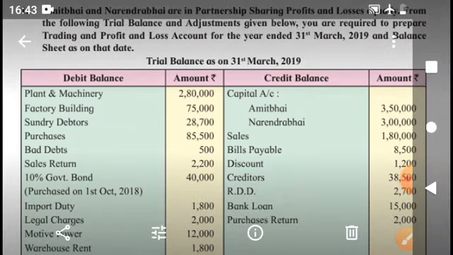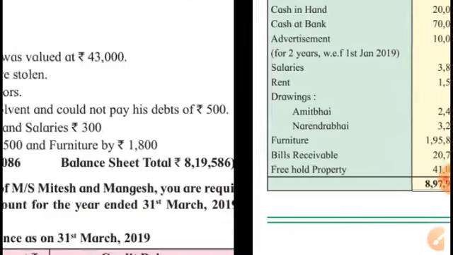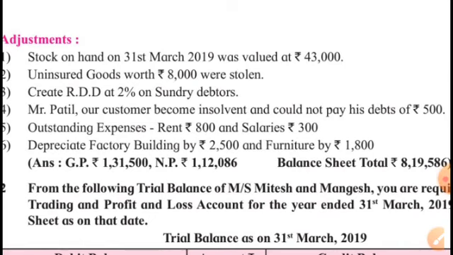We will see. Bank loan is a liability, and purchase returns are deducted from purchases. So in this trial balance, 10% government bonds and advertisement are the two important items. Let's see the adjustments now. Closing stock, you know what to do.